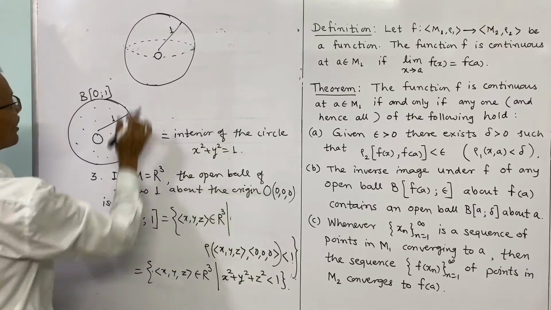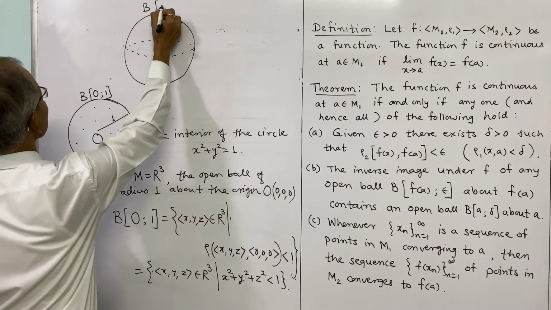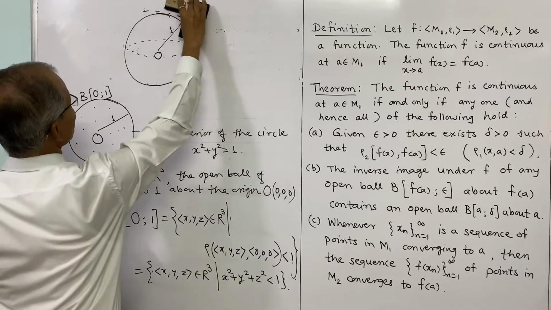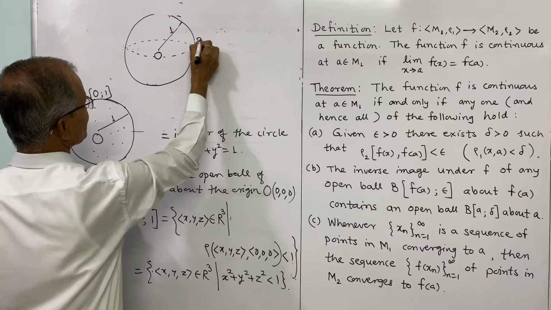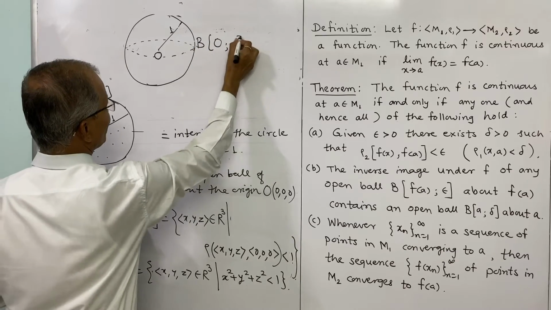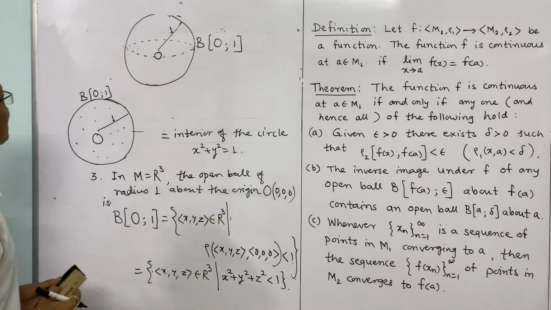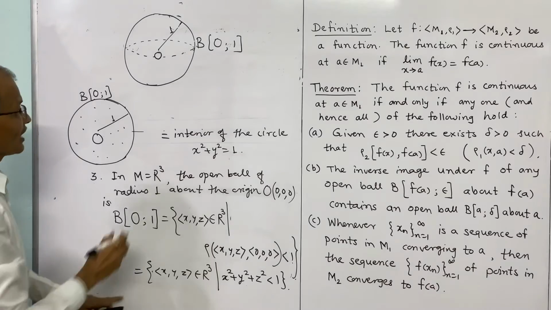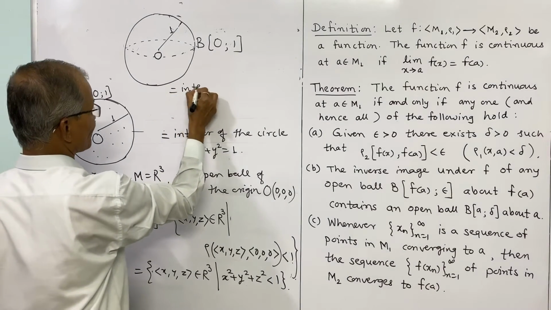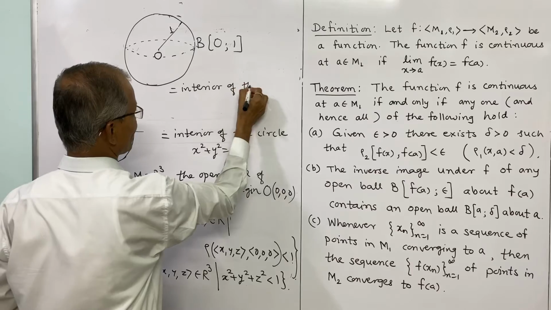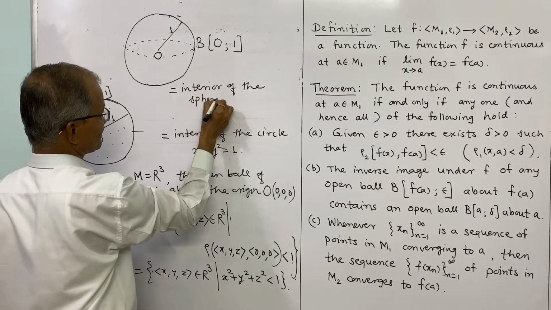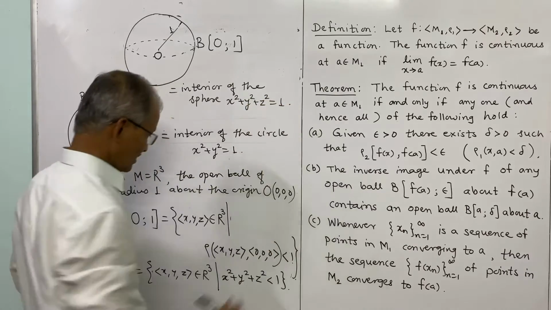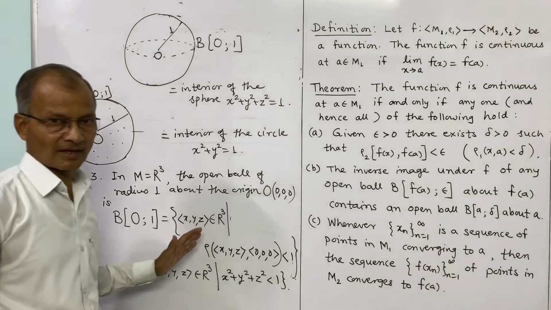So this is the open ball in 3 dimensions, of radius 1 around the origin. So this is an example, or this can be considered as the interior of the sphere x square plus y square plus z square equal to 1. So this is our third example of an open ball.